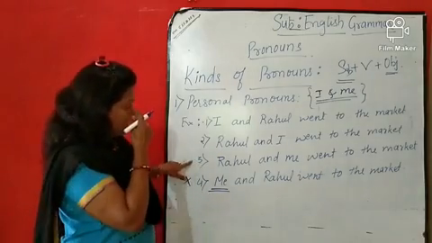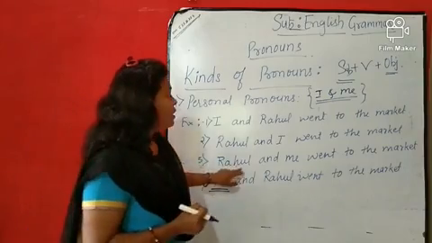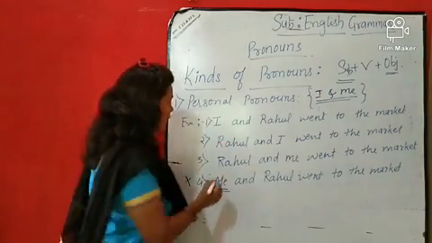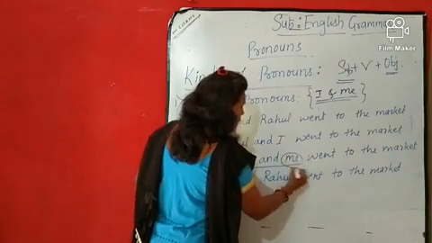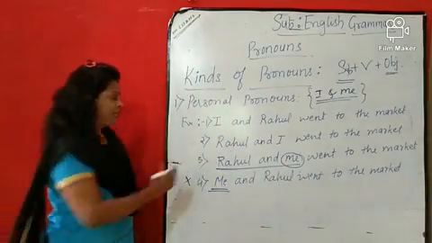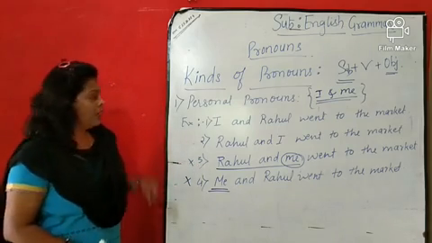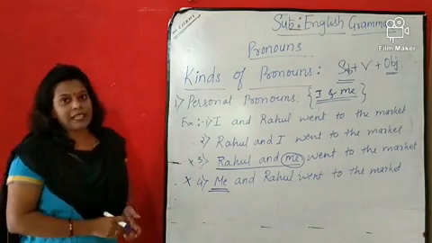Now again see the third sentence. Rahul and me went to the market. Again ये पूरा subject है तो me again यहाँ पे use हुआ है. So again it's a wrong statement, right? Now let's see the first and second statement.